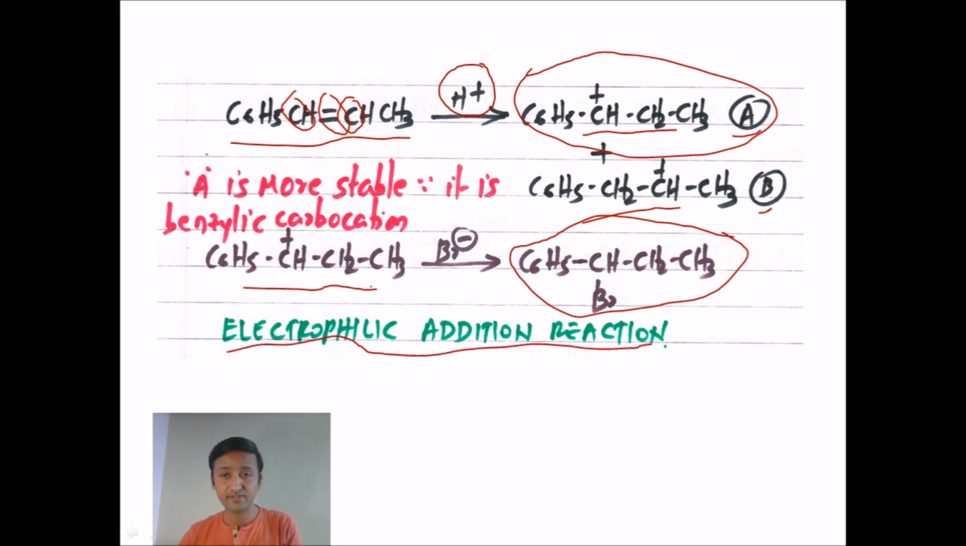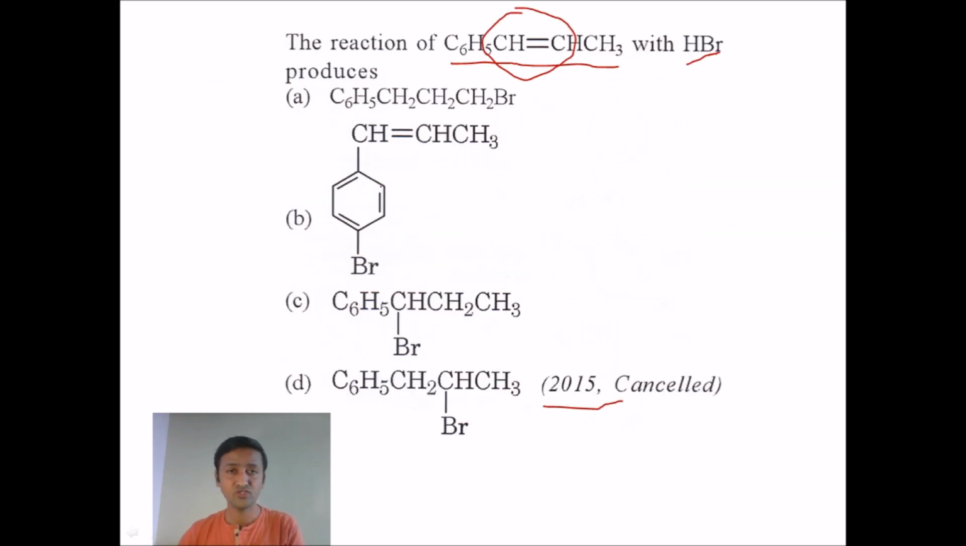So the right answer, you can see the structures given here. Bromine should be attached to the benzylic carbon. So the right answer is option C.